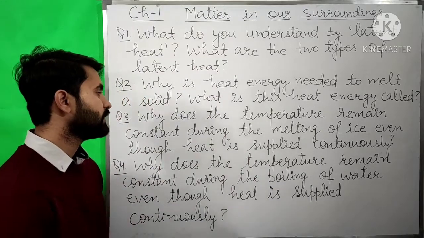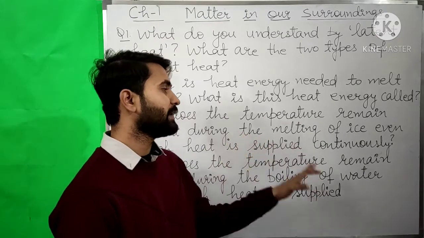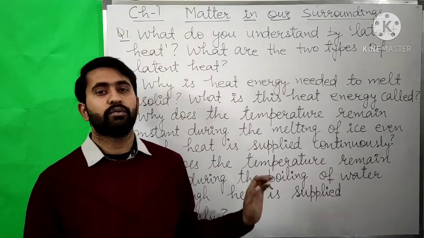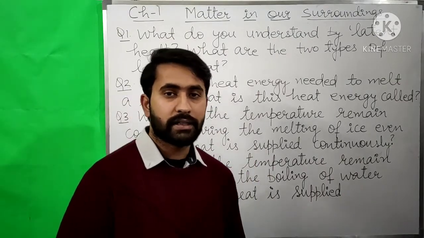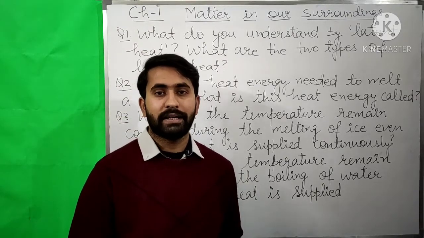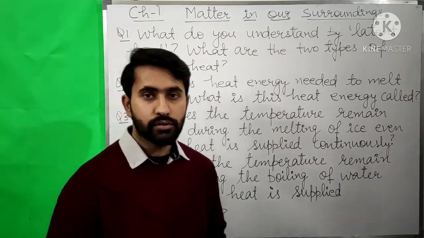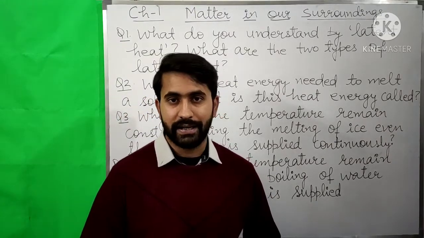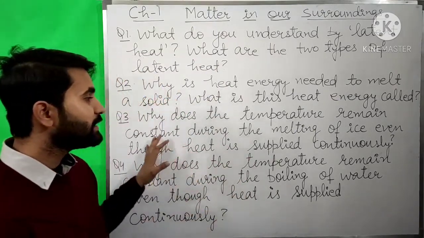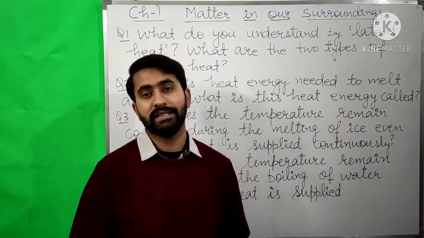Now our next question is, why does the temperature remain constant during the melting of ice even though heat is supplied continuously? We know that ice starts converting into water at 0 degrees Celsius. When we supply heat to ice at 0 degrees Celsius, that heat is used to overcome the force of attraction between the particles of ice. So that heat does not raise the temperature of the ice even when we are continuously supplying the heat.